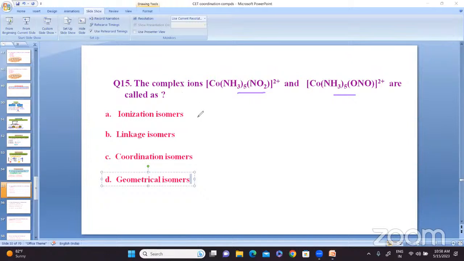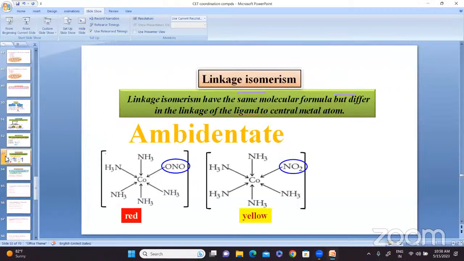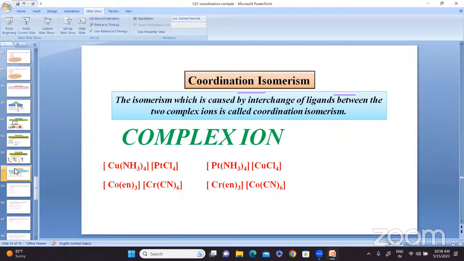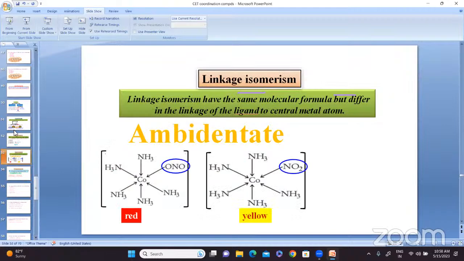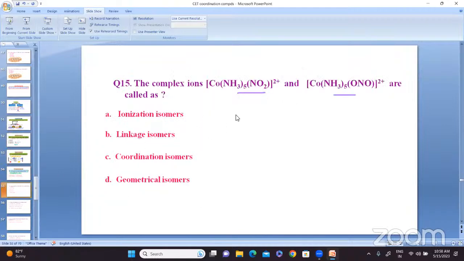Ionization isomers, coordination isomers, or linkage isomers? Yes, they are called linkage isomers. So the answer is B. We'll go for the next one.